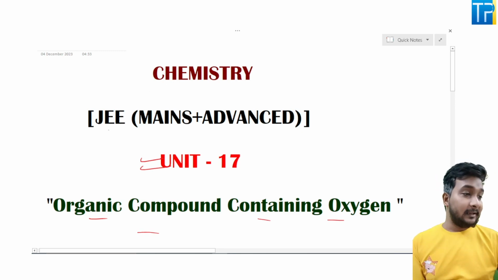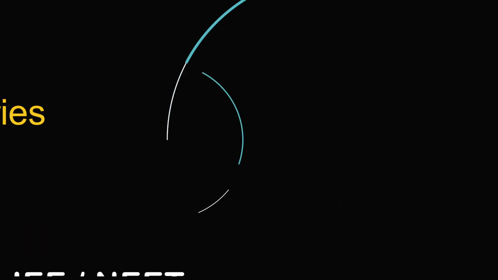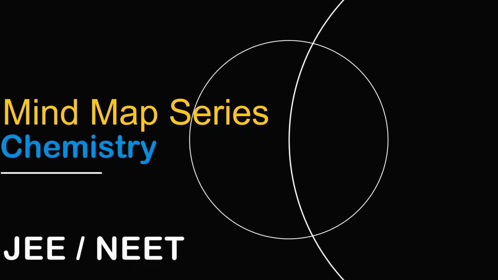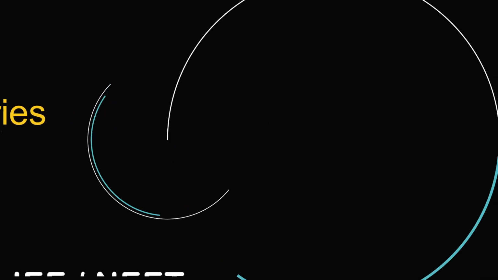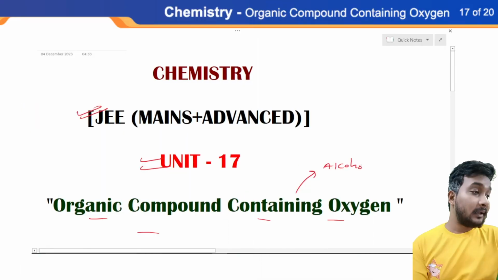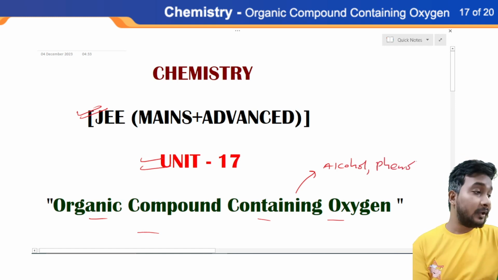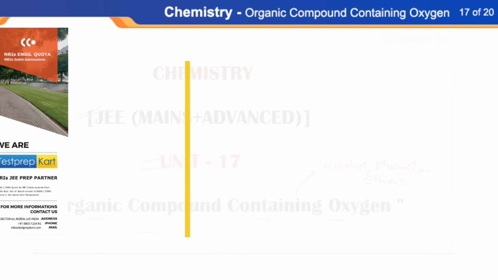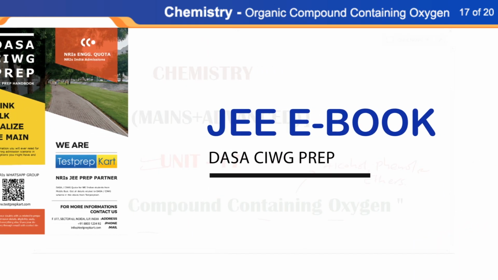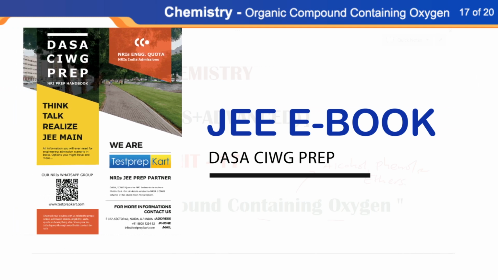This category of organic chemistry is very essential for the JEE Mains and Advanced syllabus, because in this unit we'll discuss alcohol, everything about alcohol, phenol and ethers.